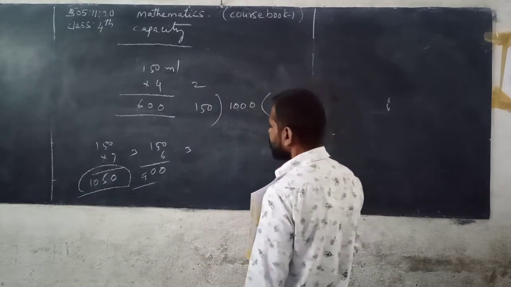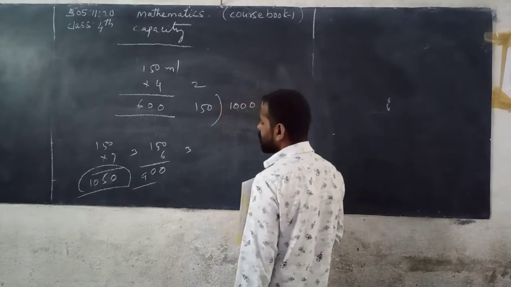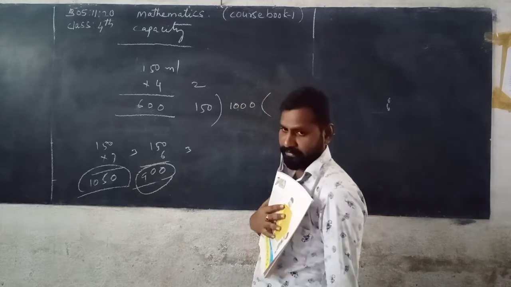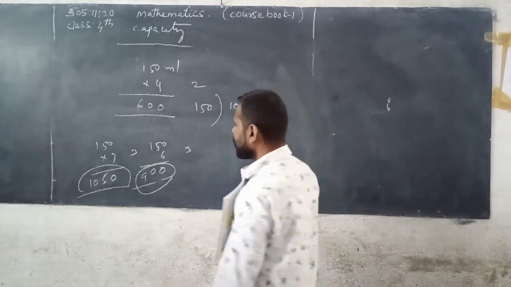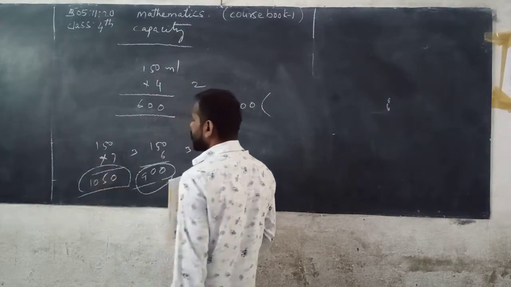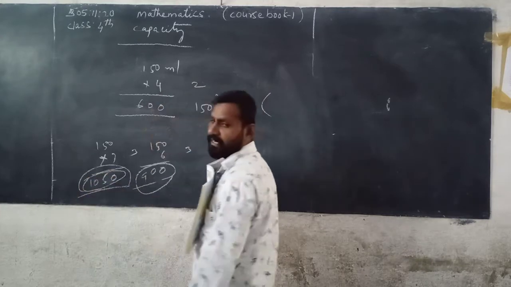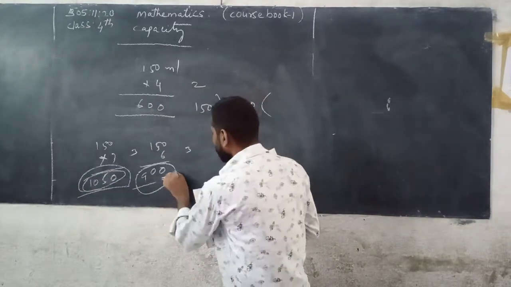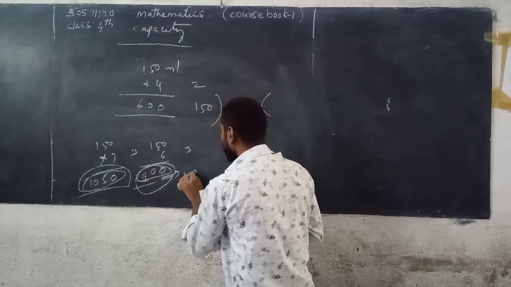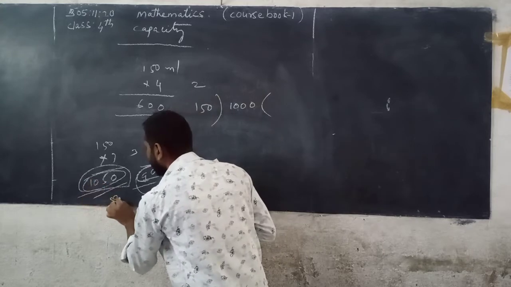See here, if we take 6 glasses of water, you can get 900 milliliters. If we take 7 glasses of water, you can get 1050 milliliters.